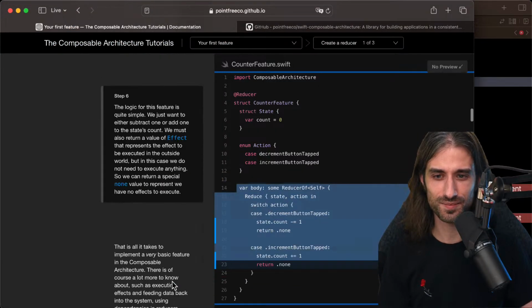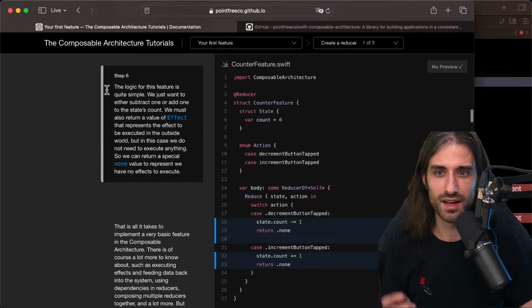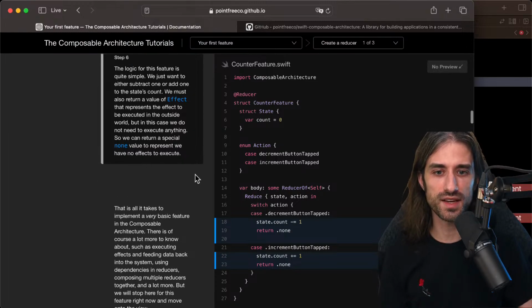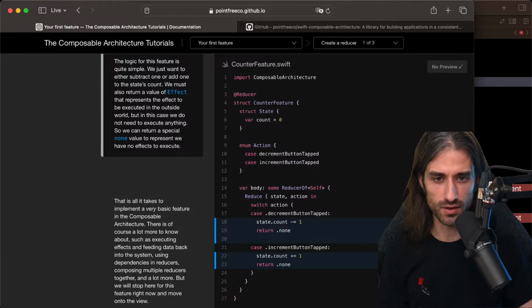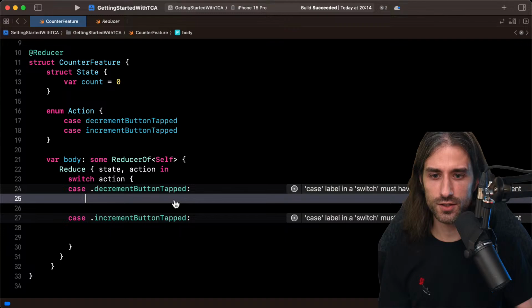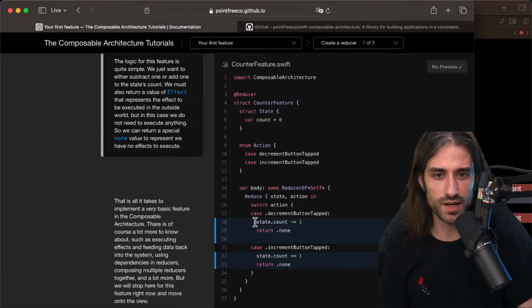So let's see. Step 6, the logic for this feature is quite simple. We just want to either subtract 1 or add 1 to the state's count. We must also return a value of effect that represents the effect to be executed in the outside world. But in this case, we do not need to execute anything. So we can return a special non-value to represent we have no effects to execute. So let's implement it. Interestingly, okay, no, it's state.count.